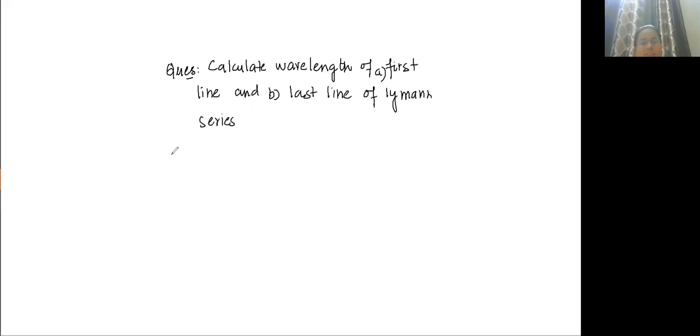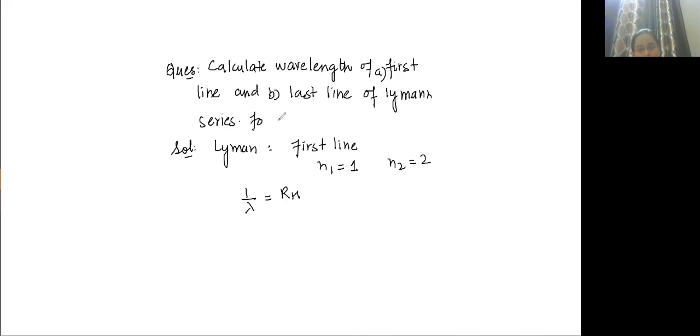What do you mean by the first line of Lyman series? First line will be n equal to 2 to n equal to 1. Correct. Lyman is always n equal to 1, so for the first line n2 is 2. So how will you calculate the wavelength? 1 upon lambda is equal to RH Z square (1 upon 1 square minus 1 upon 2 square) for the hydrogen atom.